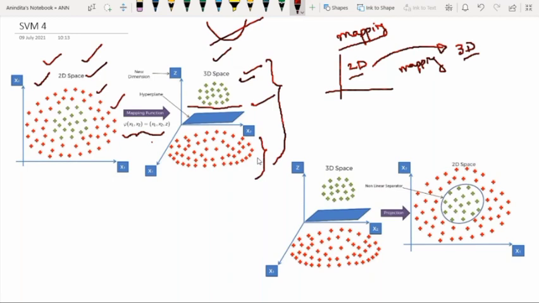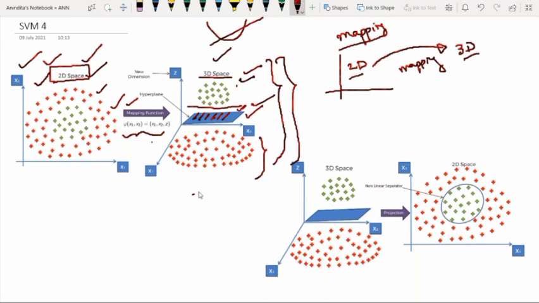First, take the data points, plot them, find out the dimensionality, then find some complex mapping function, and convert into the higher dimensional space. Once transformed, you can easily separate them using a hyperplane. This is the hyperplane I am talking about, and it is separating the two classes.